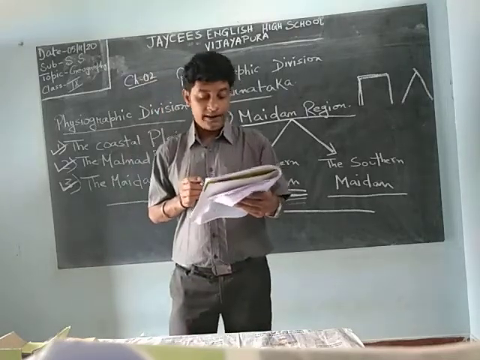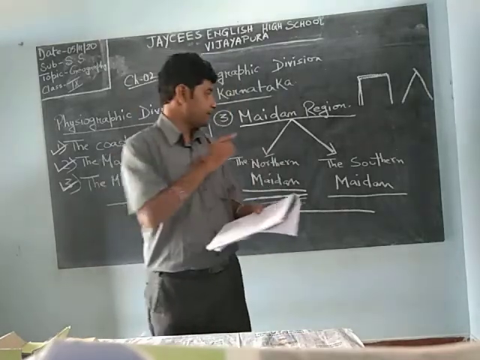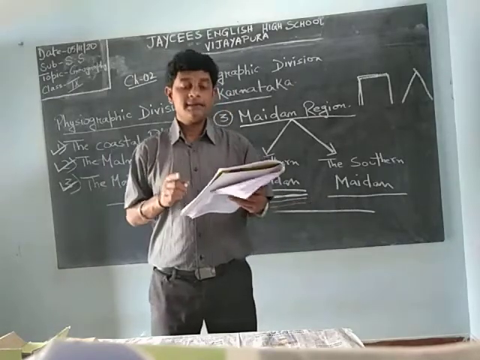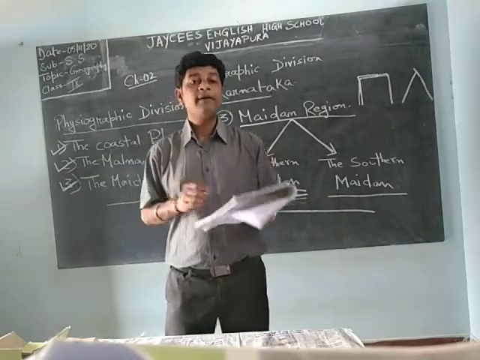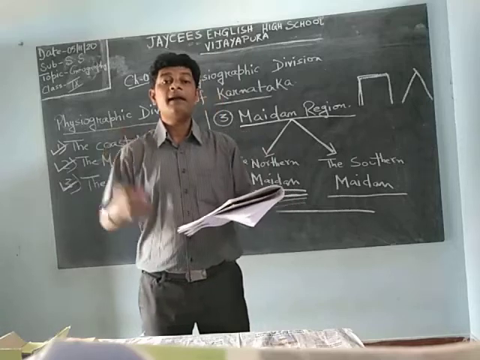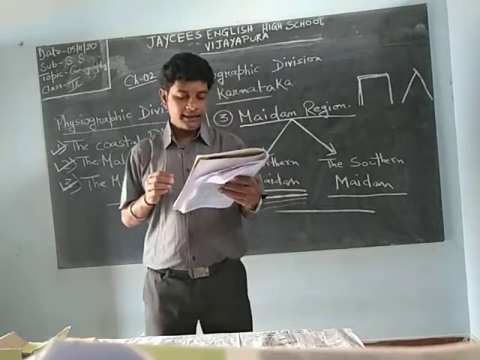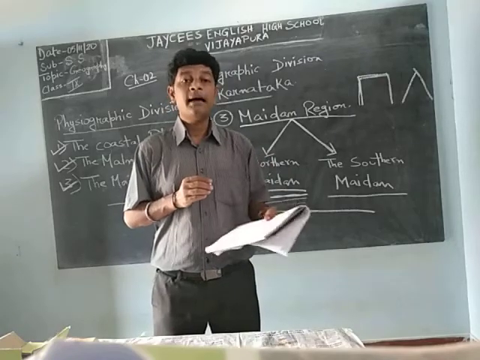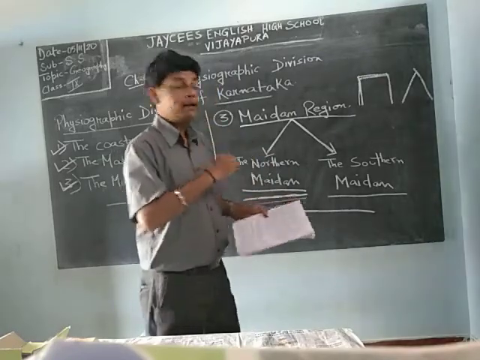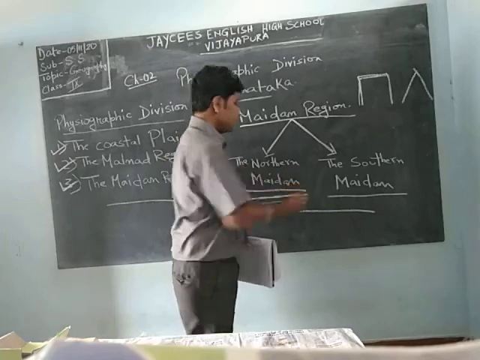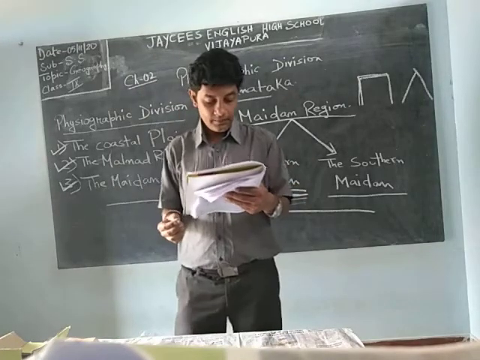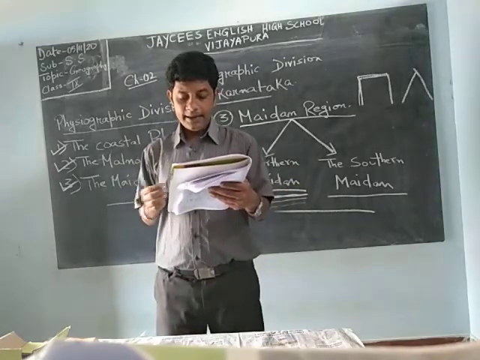So what is the height of this southern Maidan region? It is 900 to 975 meters, but it has several ups and down surfaces. It is comparatively higher than the northern Maidan. There are many hills.